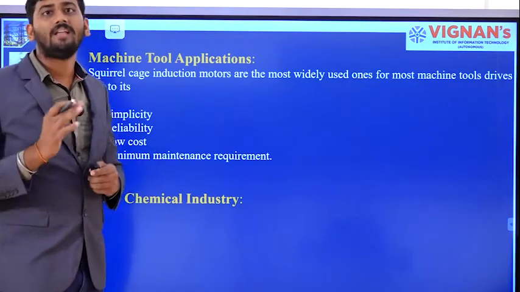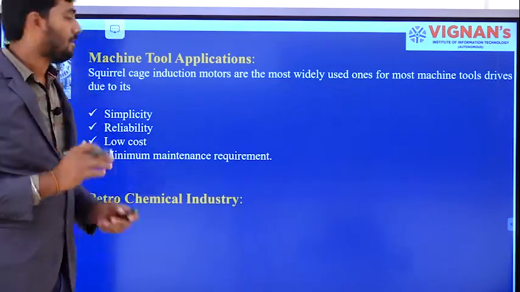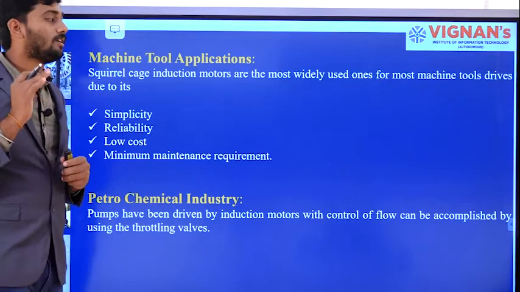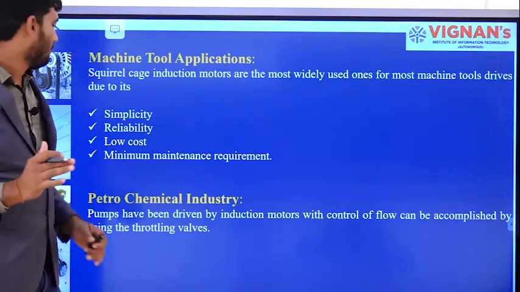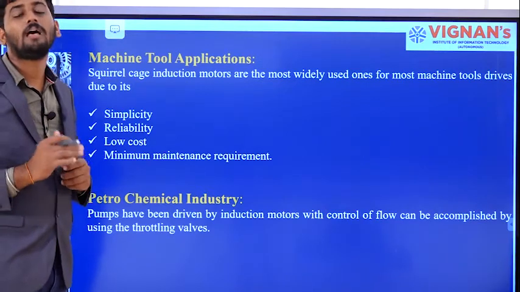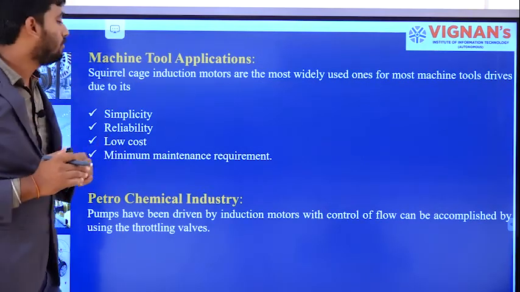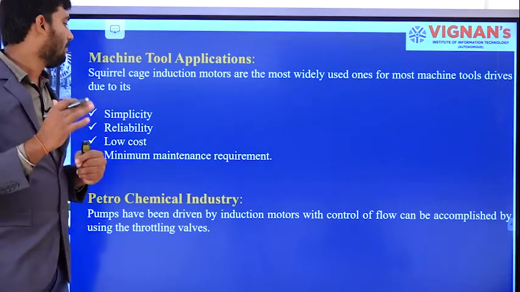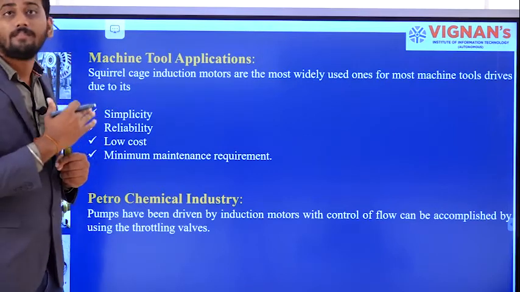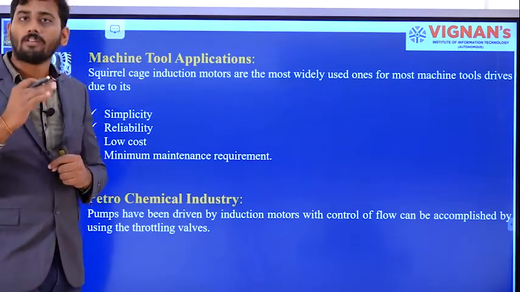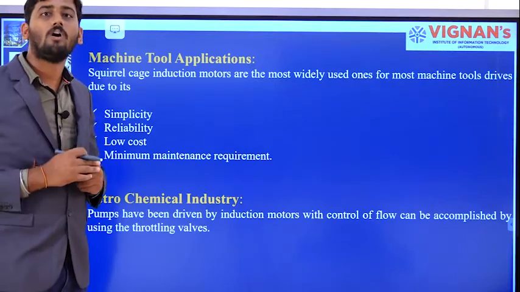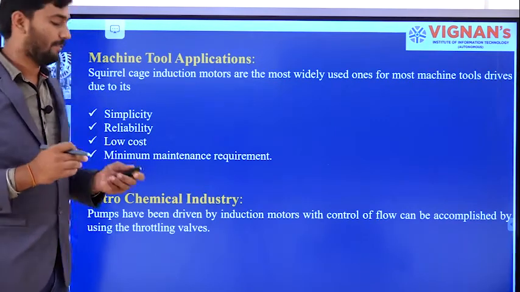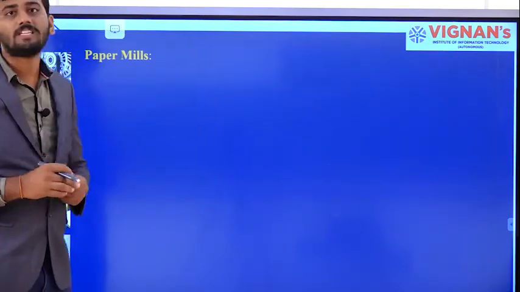Moving on to the next one, that is petrochemical industries. Pumps are driven by induction motors, and flow control can be accomplished by using throttling valves. Here I will be using induction motors in these petrochemical industries, and if I want to have control over the flow of liquids or fluids, I will fix valves in those throttles.